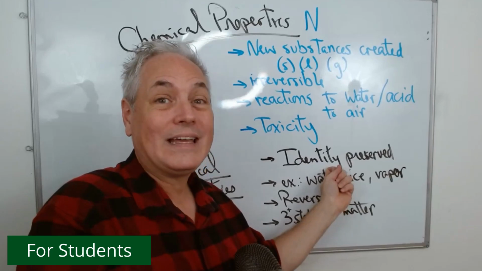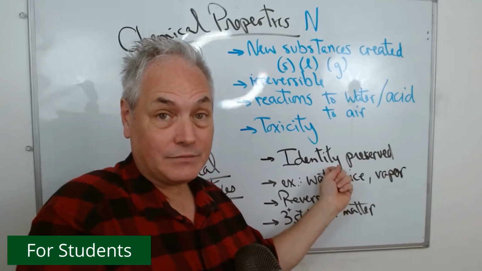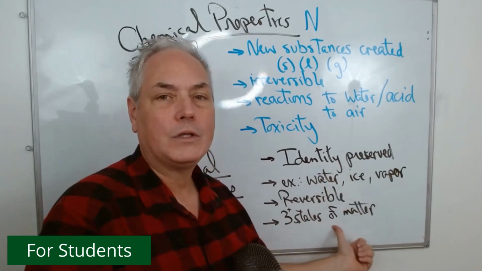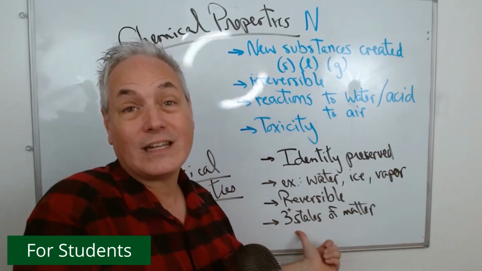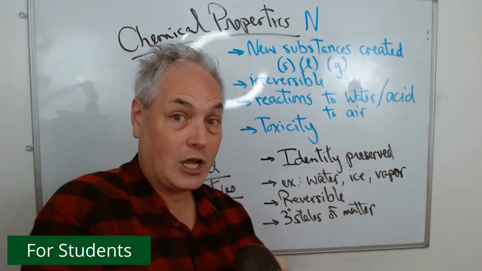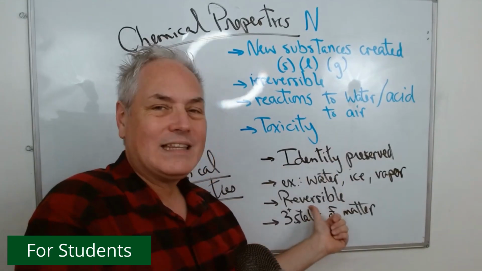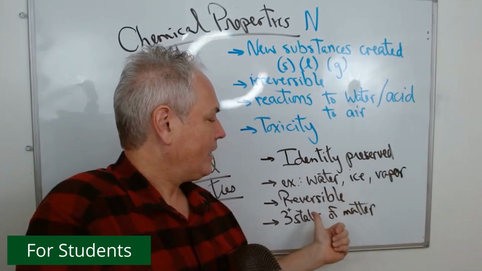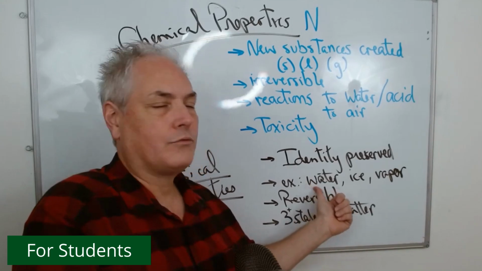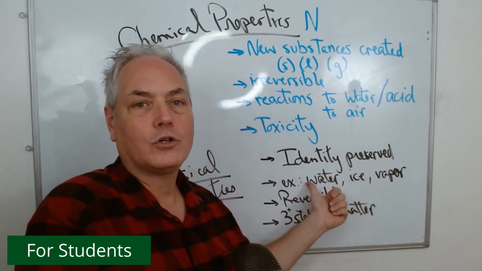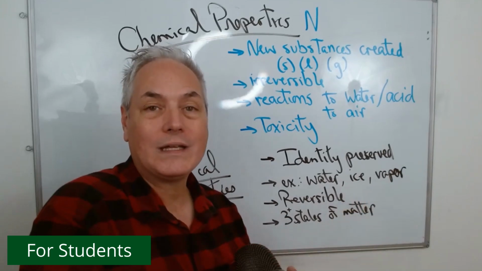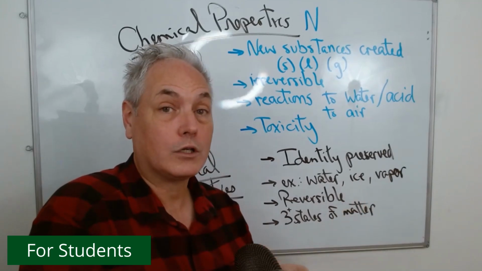Identity is preserved. It may look different, it might feel different, but it's always the same matter. So here we talked about the three states of matter. There's an extra one we could talk about if you're interested, and if you want to do so, put it in the comments below. Otherwise, with this idea of physical properties, they are changes that happen, but they are reversible. So we can go from water to ice, ice to water, water to vapor, and then vapor to water and ice again, always keeping the identity of water.